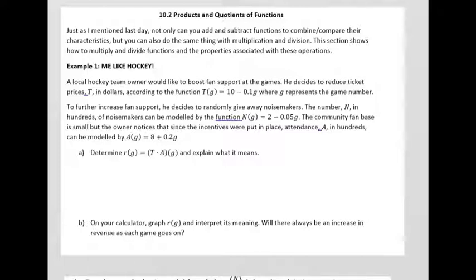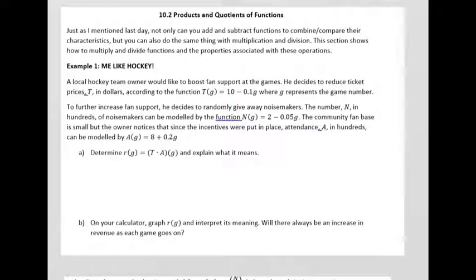All right. So let's say that you had a hockey team manager. Let's call him Tim. Okay. Tim owns a hockey team and he wants to boost fan support at his games. Okay. He wants more people to come and he wants them to be more excited and more enthusiastic at the hockey games. So one of the things he decides to do is he decides to drop the ticket price, okay, in relation to whatever game number it is, okay.